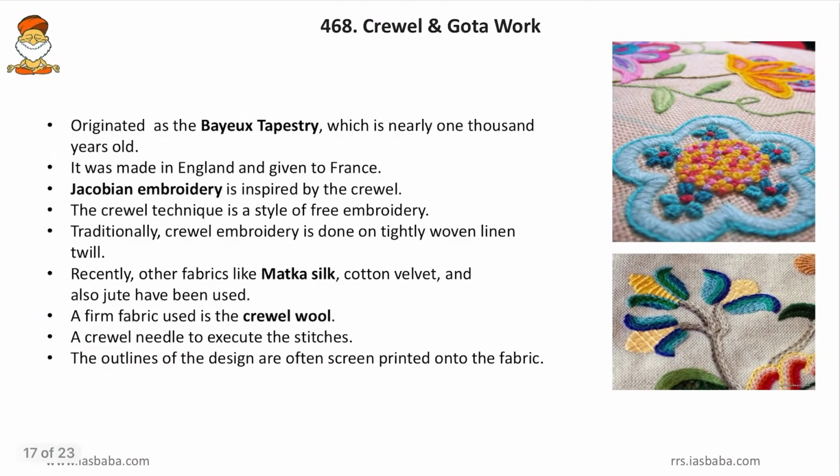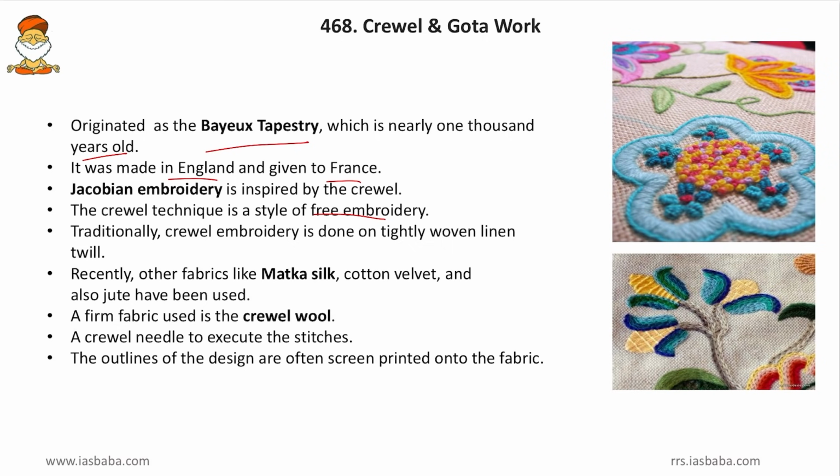Then come to next. Crivel and Gatha work. Friends, Crivel was originated as Buyuk's tapestry which is nearly 1000 years old and it was made in England and was given to France. So this Crivel work, it was basically originated in England. Then Jacobean embroidery is inspired by this Crivel. So the Jacobean embroidery of France is inspired by this England's Crivel work. Then the Crivel technique is a style of free embroidery. So here there is no the strict hand, it is a free hand embroidery. We will discuss free hand and strict hand embroidery for a while.